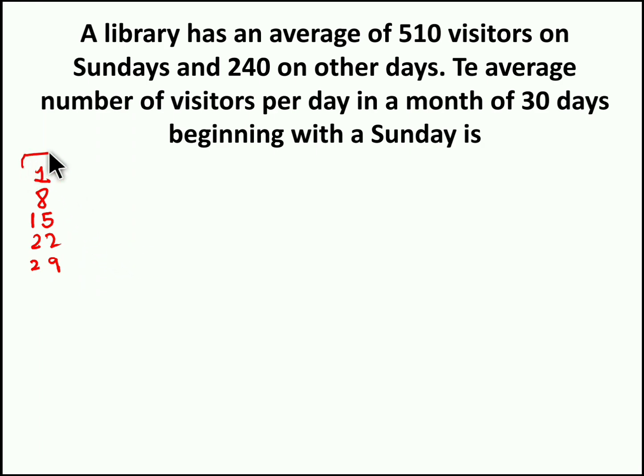See, out of 30 days we totally have 5 Sundays, and average of these 5 Sundays is 510. So what is the total sum of visitors of these 5 Sundays? 510 into 5, right? We get 2550. So totally 2550 visitors only on Sundays.